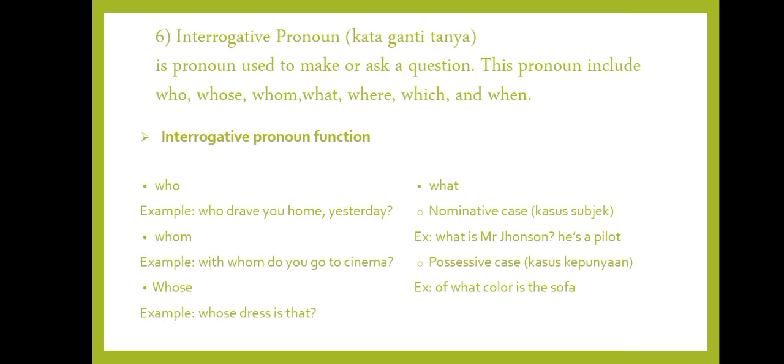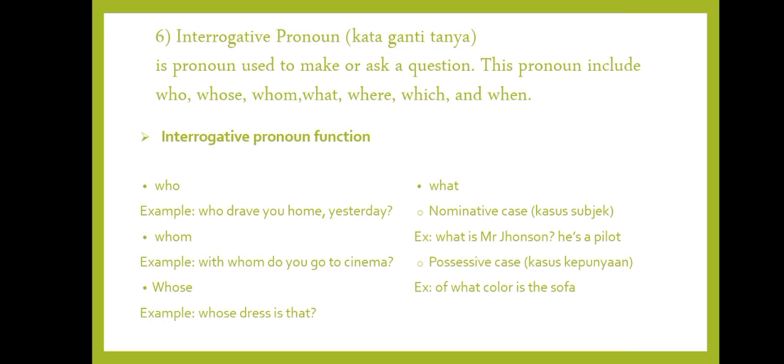Okay, what. What can work as follows: nominative case, possessive case, and objective case. Nominative case, or kasus subjek. For example, what is Mr. Johnson? He is a pilot.